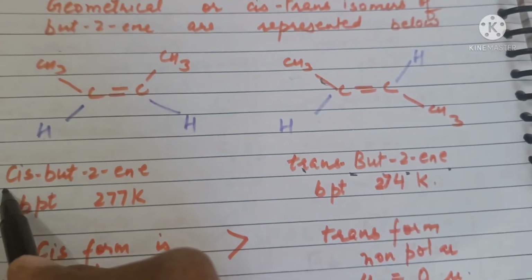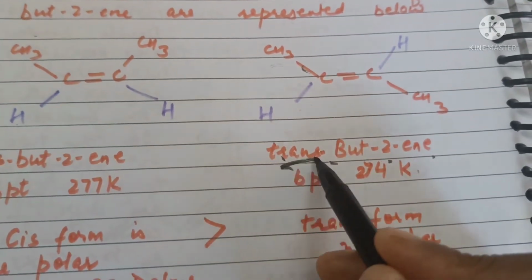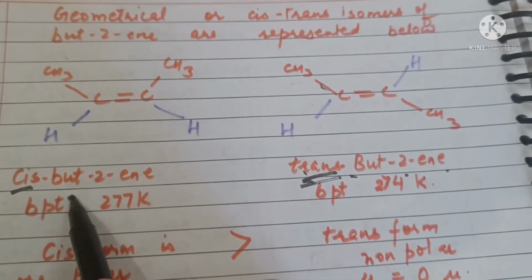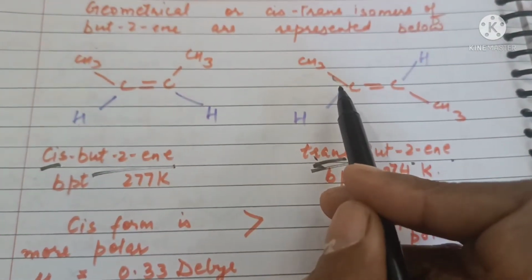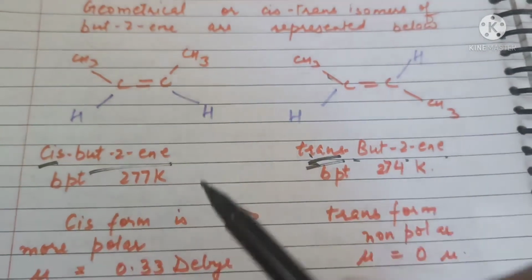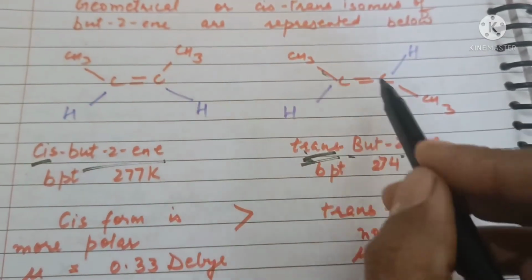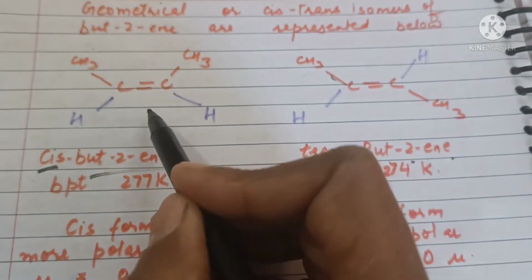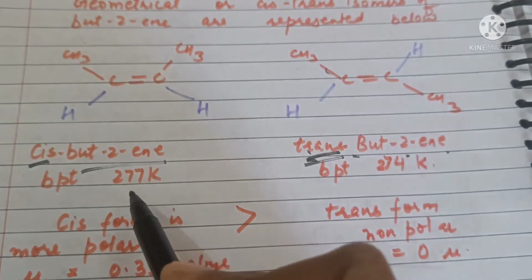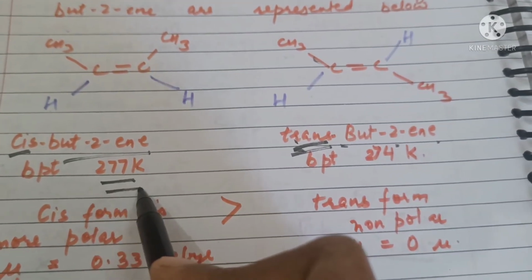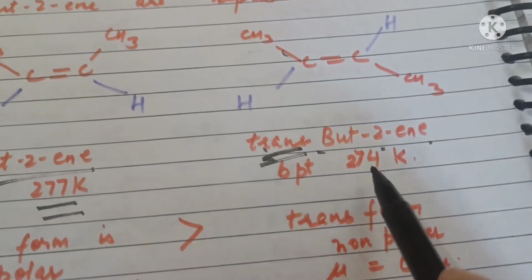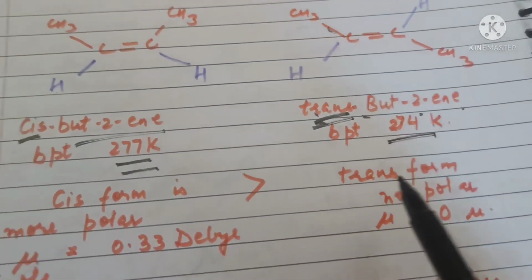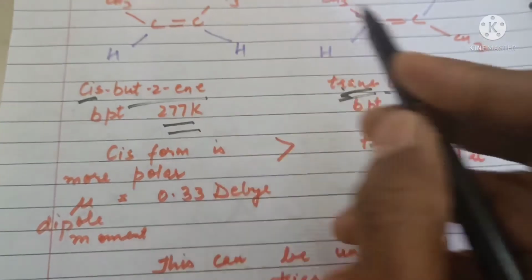So we place the prefix to show the geometry of the compound in front of the name. Now, these have the same molecular formula, but they have different physical properties on account of their different geometries. For example, cis-but-2-ene has a boiling point of 277 Kelvin, higher than that of trans-but-2-ene, which has a boiling point of 274 Kelvin. They also have different dipole moments.